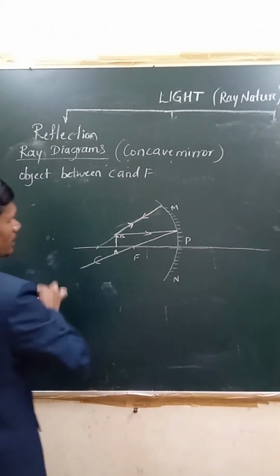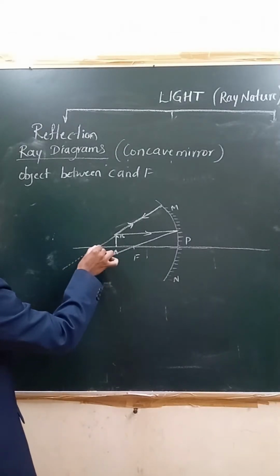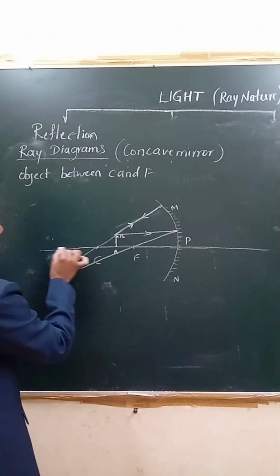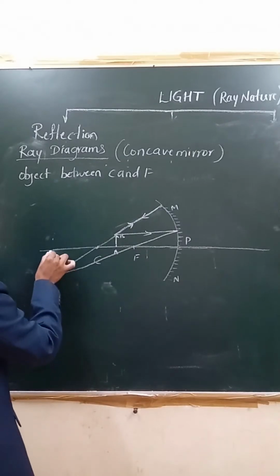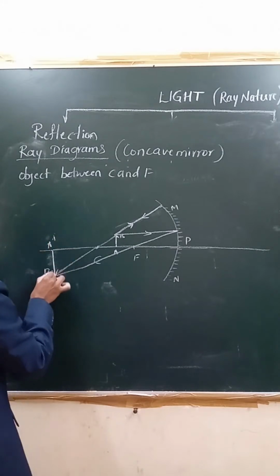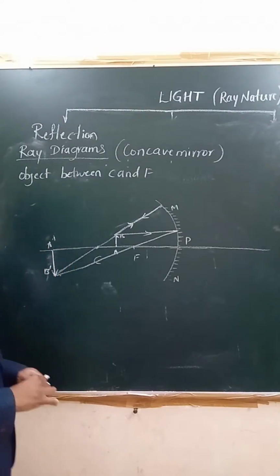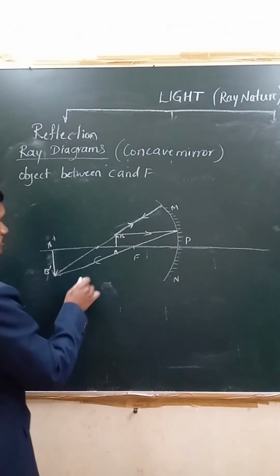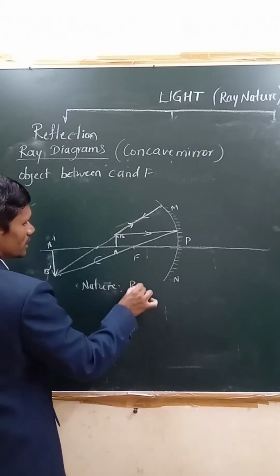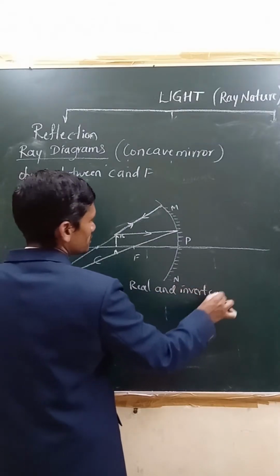If it follows the same path, what happens? These will come and join. If you extend these lines, they join. Here they are joining, beyond C. Here you can see the image. If you draw here, this is A dash, this is B dash, right? Now this image is again real and inverted. So if you say the nature of the image, what is that? Real and inverted, right?